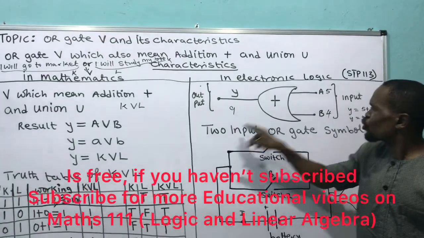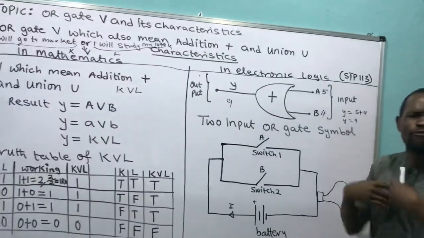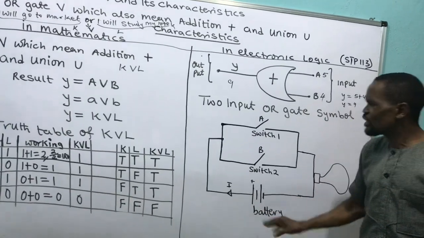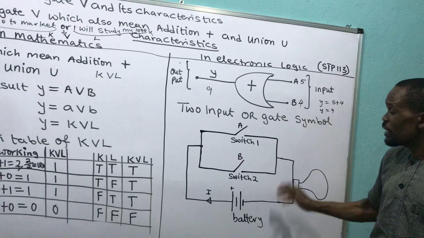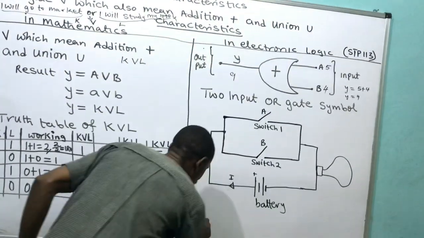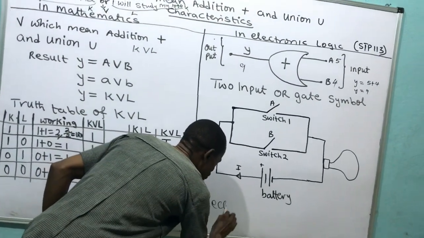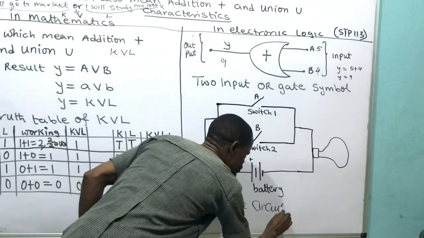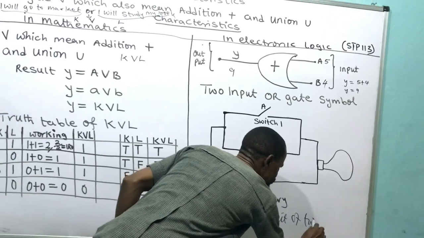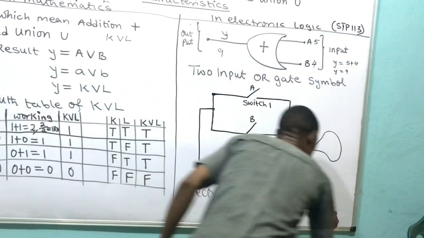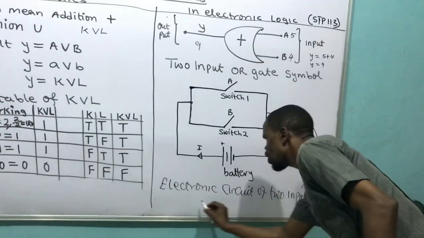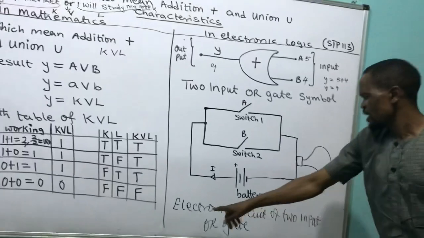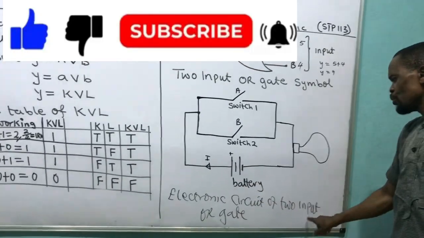Then this is what we call 2 input. We have 3 input, we have 4 input. But now I come to what we call the electronic circuit of the 2 input OR gate. This is called the electronic circuit of 2 input OR gate.